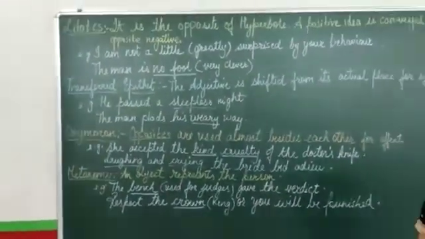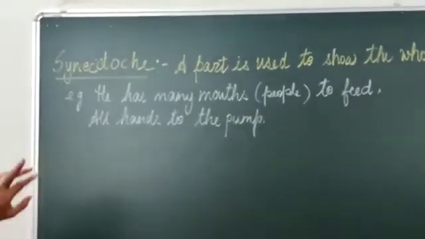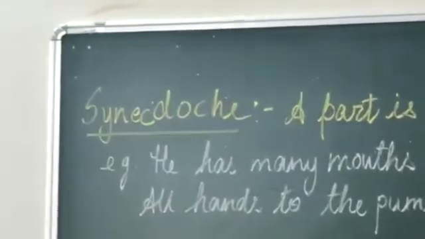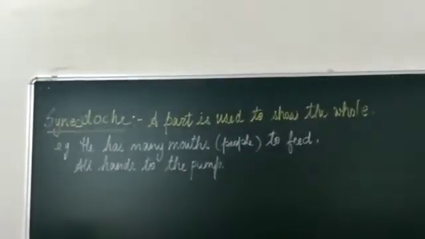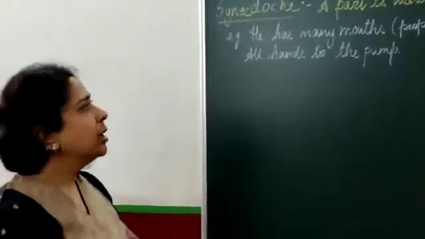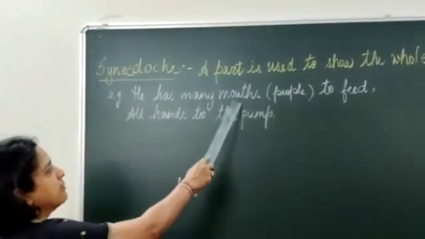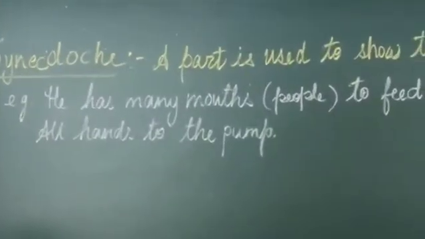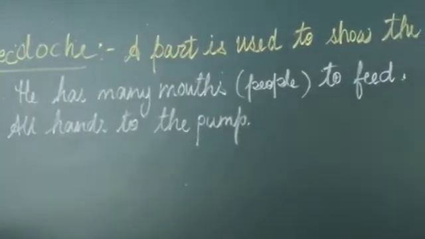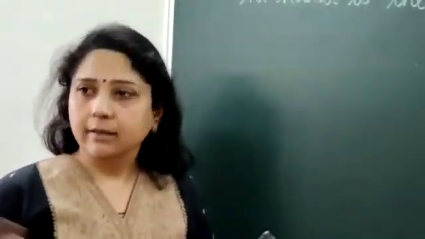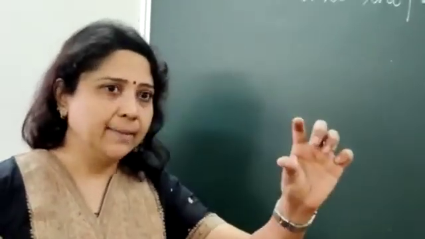Now we will do the last one today. Okay, synecdoche. A part is used to show the whole. A part means when you're talking about a lot of people, you will say hands or eyes. Instead of a whole person, you are just using a part. For example, he has many mouths to feed. What does mouths show? Many people. There are a lot of eyes looking at you means a lot of children are looking at me. So I can just say, all the eyes on me, please. What do you mean all the eyes on me? Please look at me. So here just the eyes.